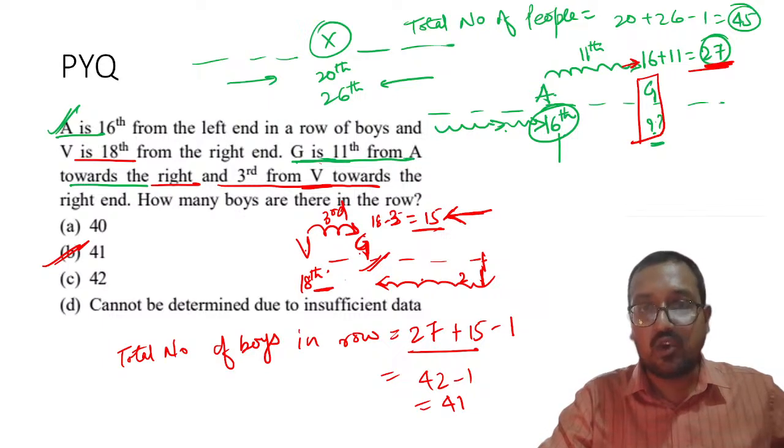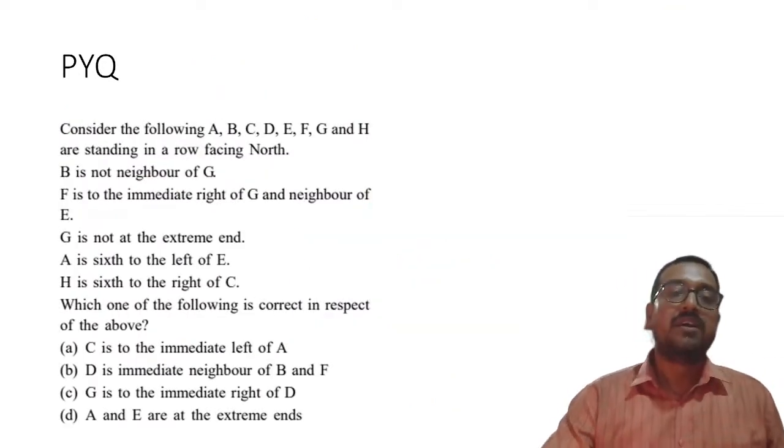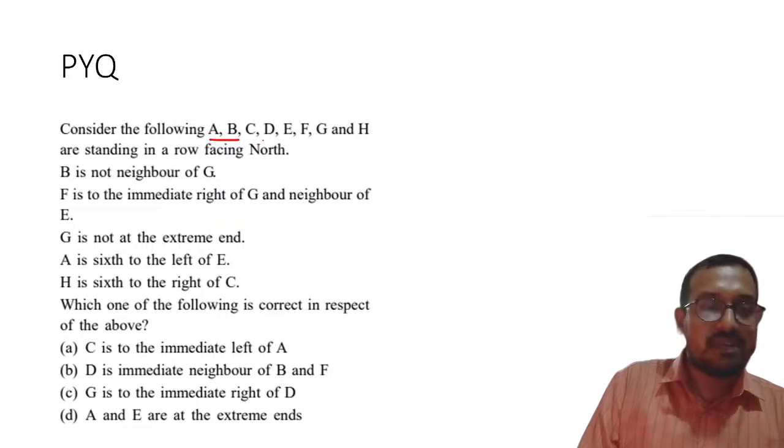Okay. Meanwhile, I am going forward. I hope this is very clear to all of you. These are all reasoning or puzzle based questions related to arrangements, seating and all those things. Okay. Consider the following: A, B, C, D, E, F, G, H.